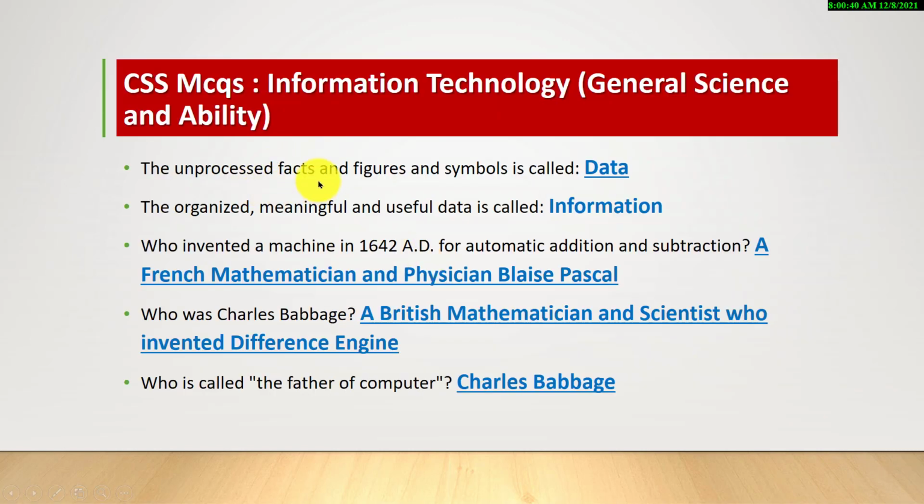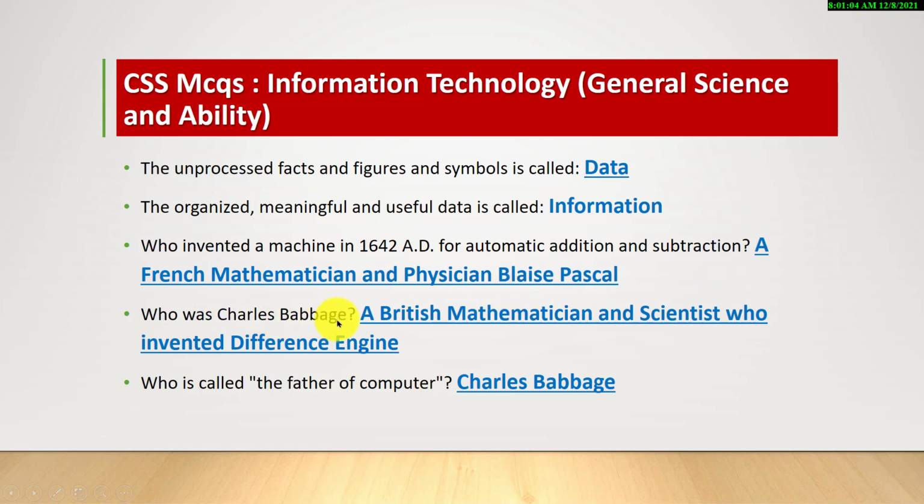The unprocessed facts and figures and symbols is called data. The organized, meaningful and useful data is called information. Who invented a machine in 1642 AD for automatic addition and subtraction? A French mathematician and physician, Blaise Pascal.